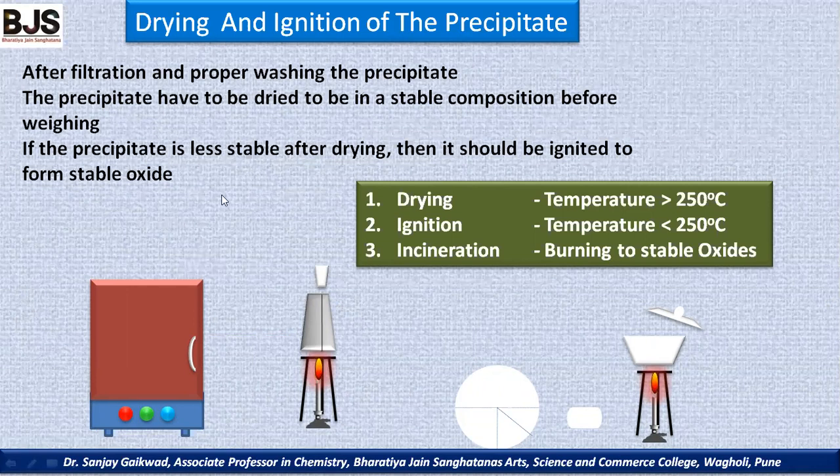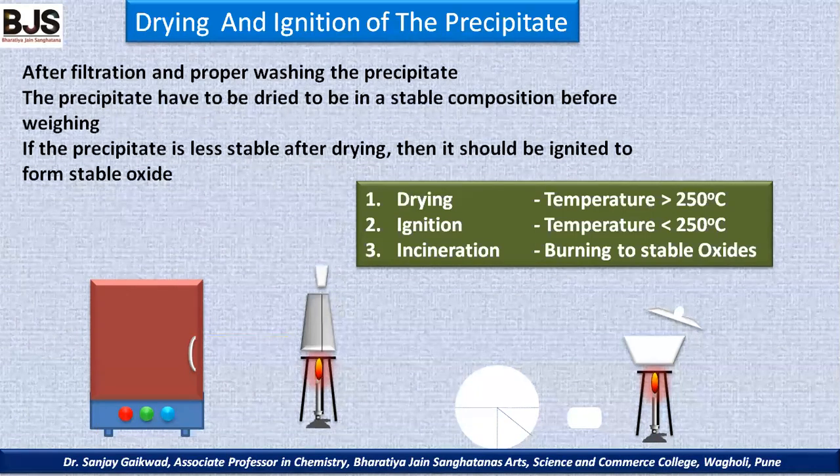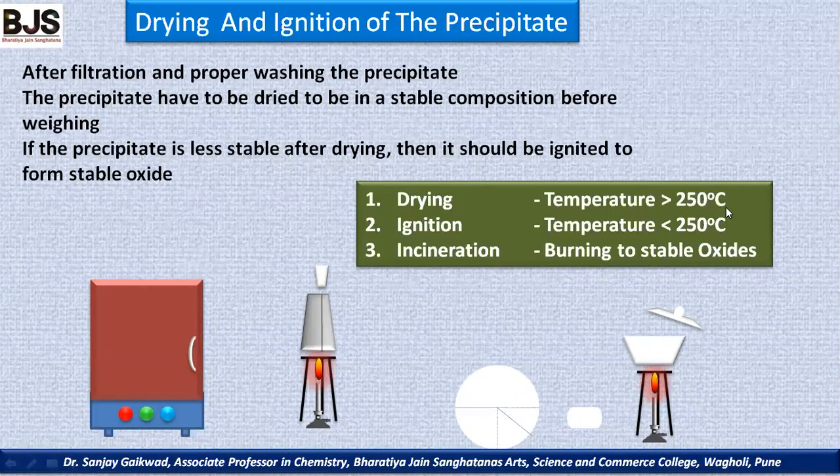Now, in the drying process, what happens? The drying process is where we keep the precipitate at a temperature less than 250 degrees Celsius to remove the solvent, whether adsorbed solvent, crystalline solvent or lattice solvent. It can be removed at temperatures up to 250 degrees Celsius, and for this purpose we can use the oven. If we want to heat the precipitate above 250 degrees Celsius, then we have to use the ignition process.